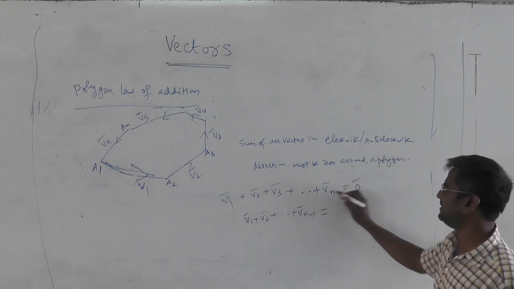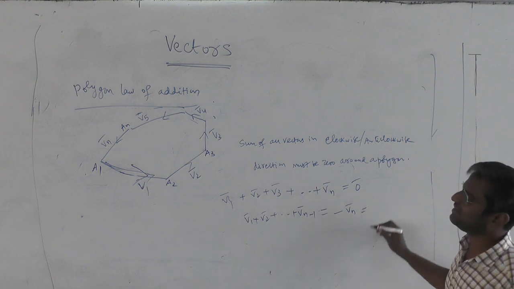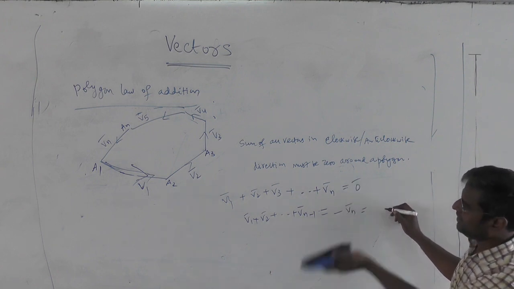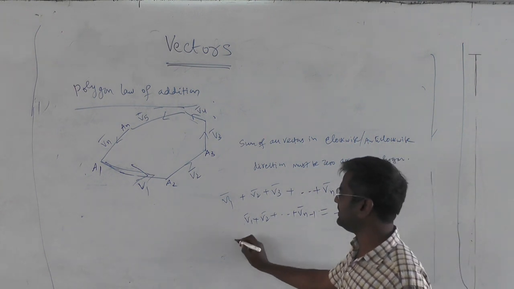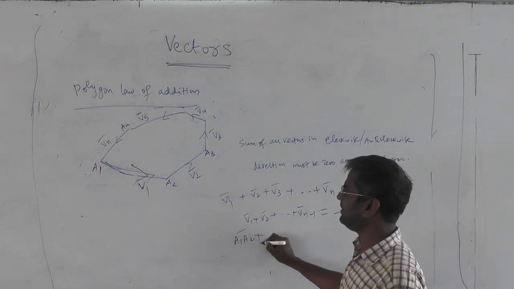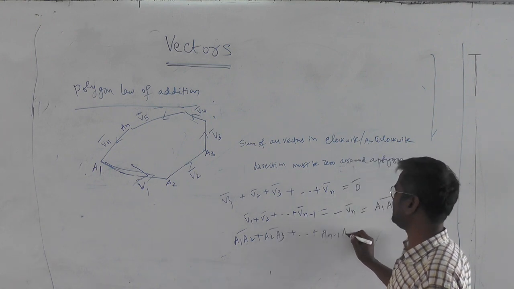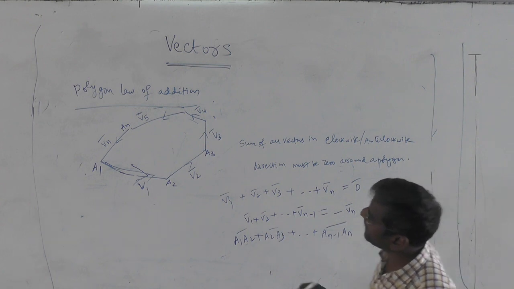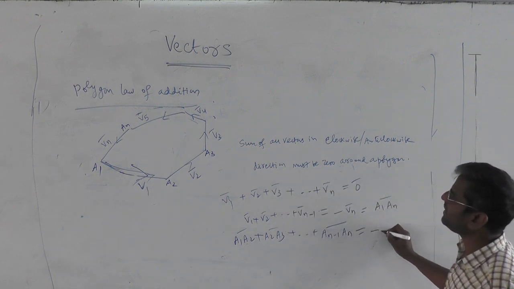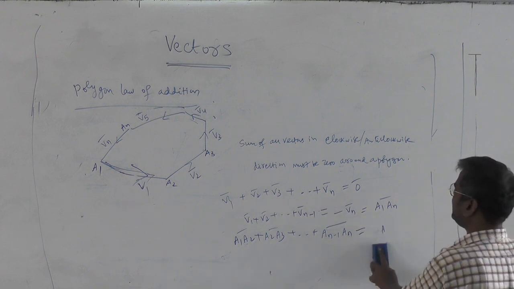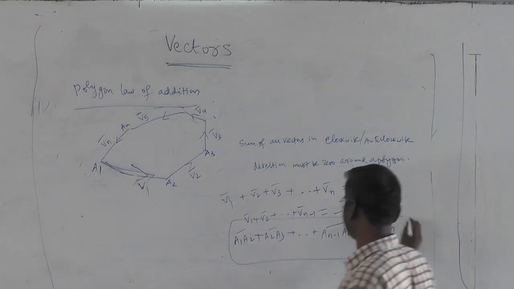That is, you take this term to this side, you get minus Vn bar. That's all. Vn bar is going from An to A1. So if you want to write in terms of the vertices, you can say A1A2 bar, A2A3 bar, up to An minus 1 An bar is equal to negative of AnA1, that is A1An. Close the polygon in the opposite direction.